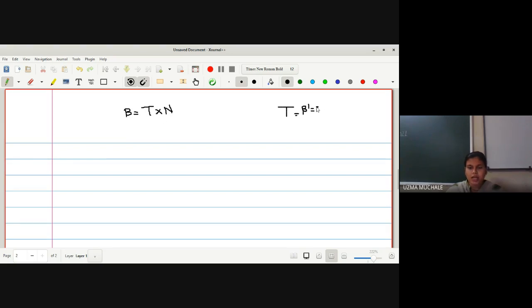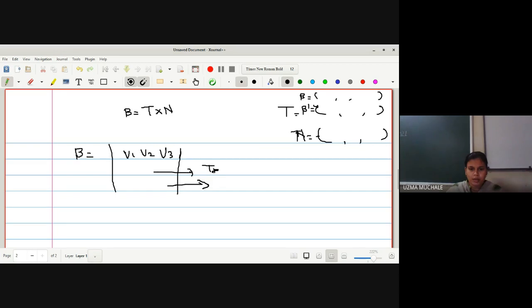It is b dash. If b has some equation, b is with some coordinates like a cos theta, a sin theta, so b dash will also be like this, and then norm n will also be with some coordinates. So with whatever coordinates we have, we can write them in this format. Here you have u1, u2 and u3. Here you write down all the coordinates of t, and here all the coordinates of n. Then you can get the value of the binormal vector.